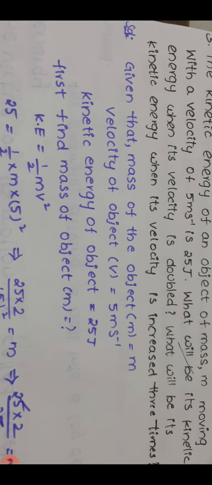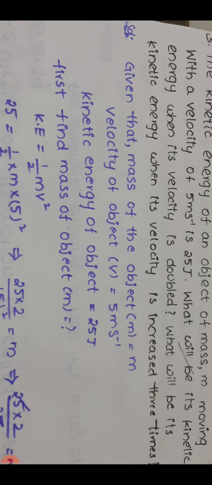But the mass of the object is not given. First of all, we have to find the mass of the object. Then we will find out, if the velocity of the object is doubled, what is the effect on the kinetic energy? And also if the velocity of the object is increased 3 times, what is the effect on the kinetic energy? We are going to find that.